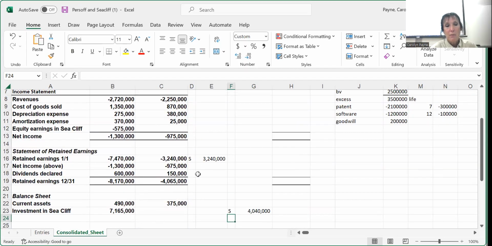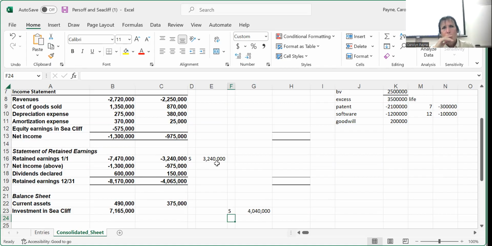So since it's 7,165,000, we know they're not using that. They're either using equity method or partial equity method. I don't think they tell us. Well, what's another way we could tell whether it's equity method or partial equity method?